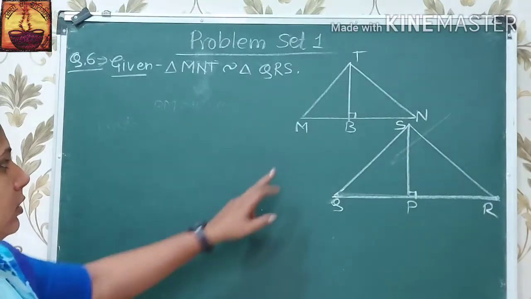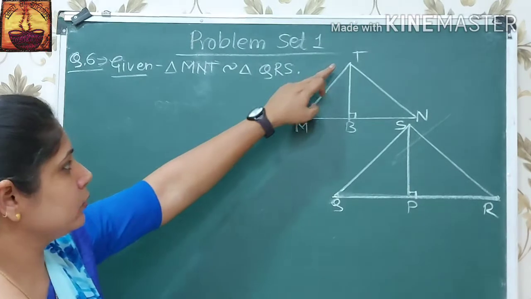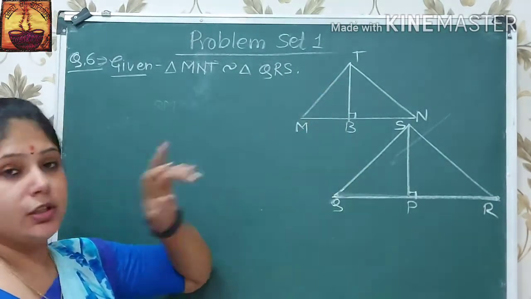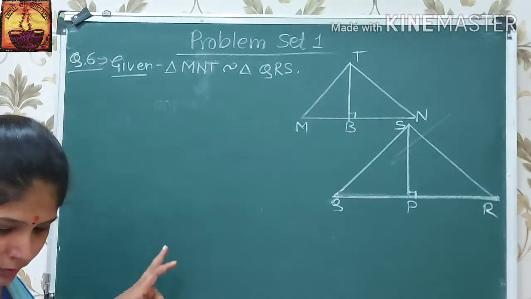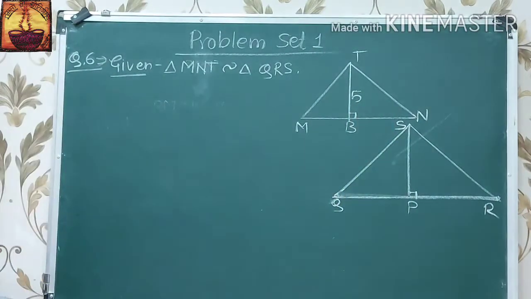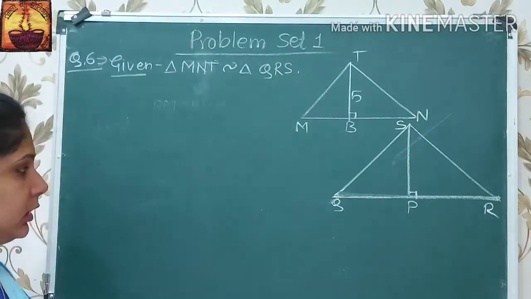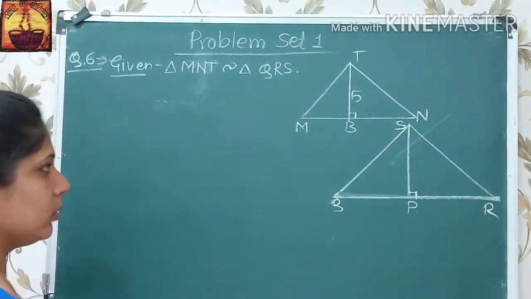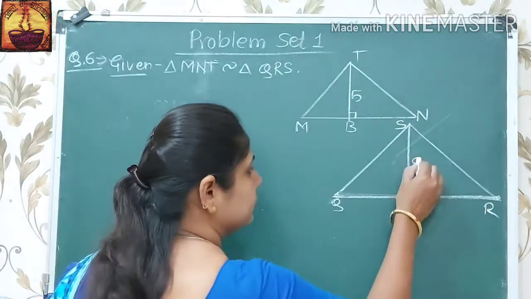Here we draw triangle MNT and draw an altitude from the vertex T. Here altitude TB and the length of TB is 5, and the length of altitude drawn from point S. In triangle QRS, the altitude drawn from point S, its length is 9.